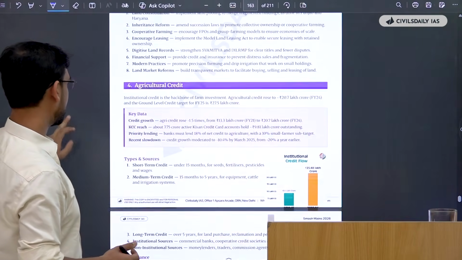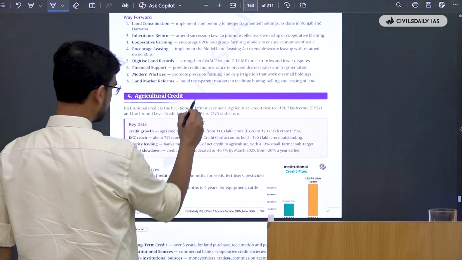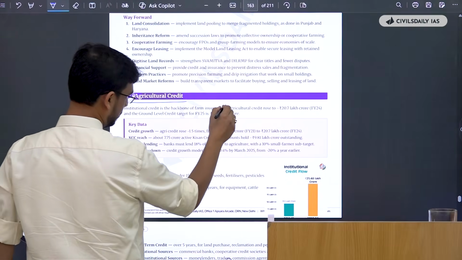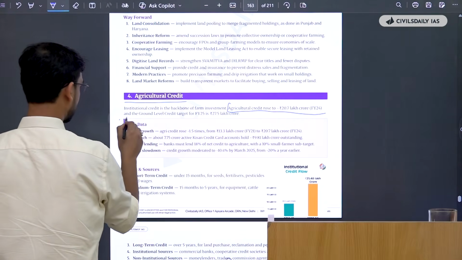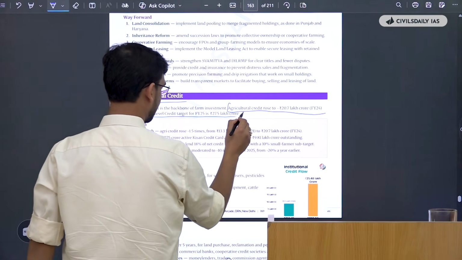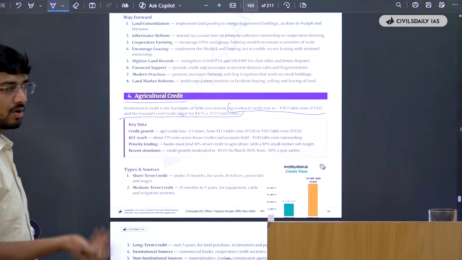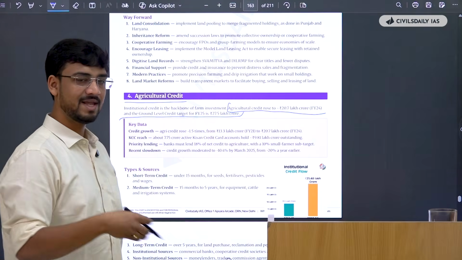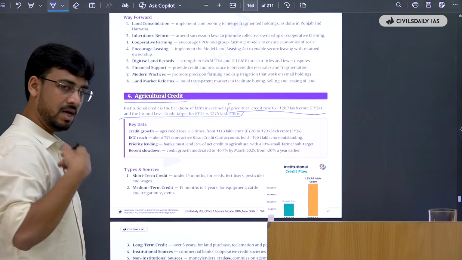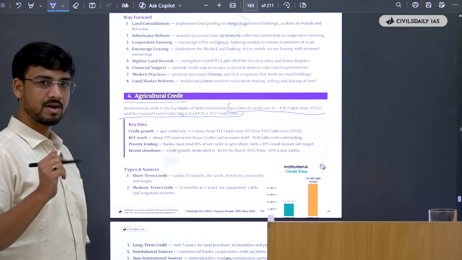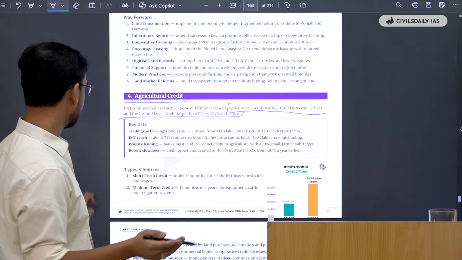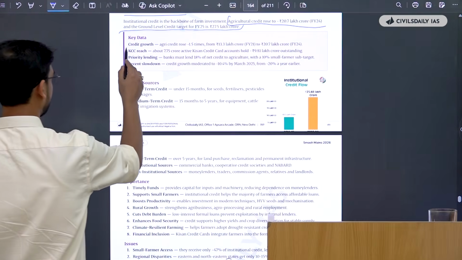Then there's agricultural credit. It is a very important topic for UPSC. Good. See, you can use this line as an intro: agricultural credit rose to 20.7 lakh crore, and the ground level credit target for this is 27.5 lakh crore. That is a data-backed intro with very nice data, enough to substantiate and start an answer, to give an impression to the examiner that this person knows what he's writing. Again, key data they have given in one place.